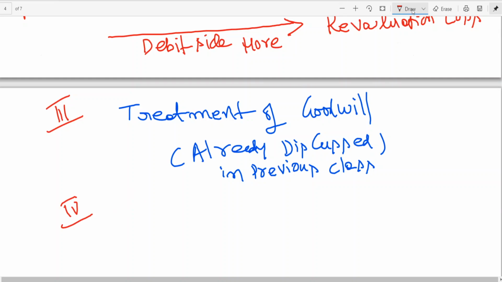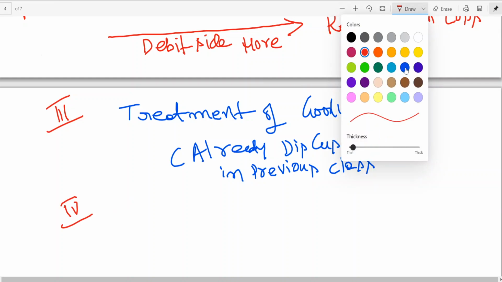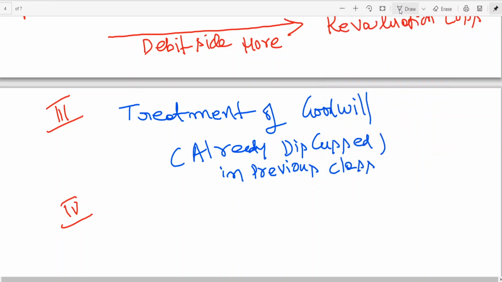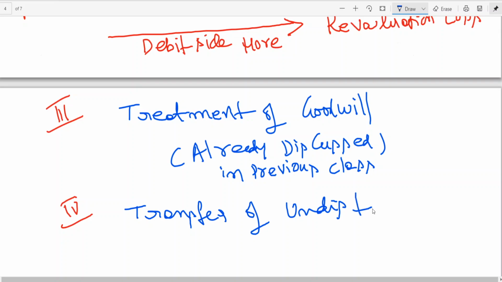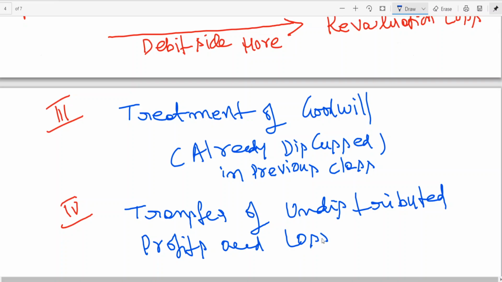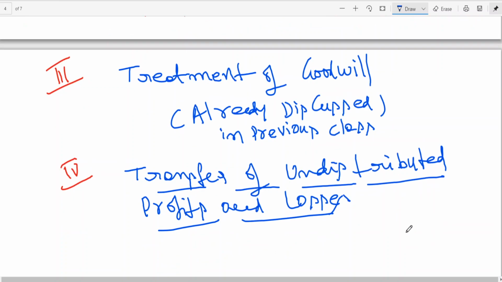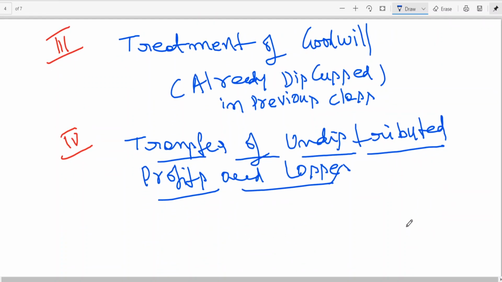is transfer of undistributed profits and losses.